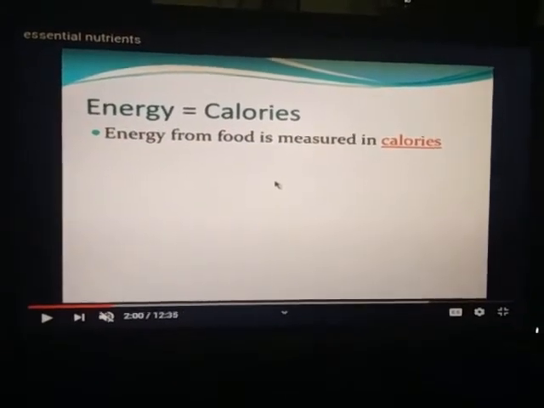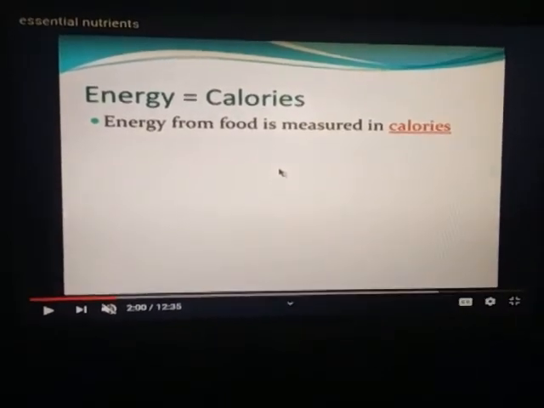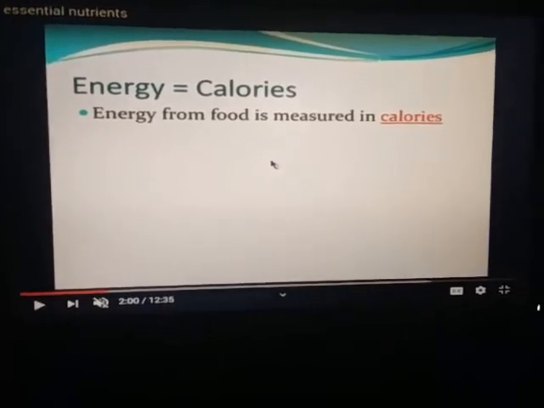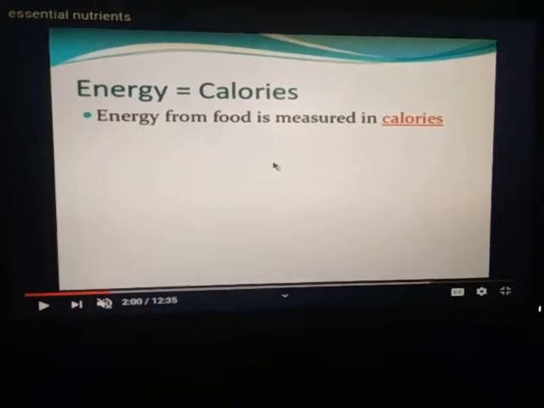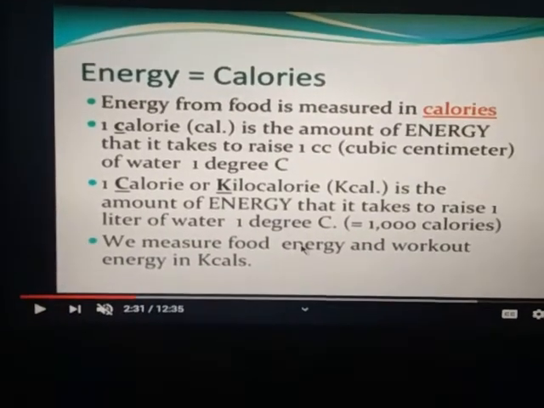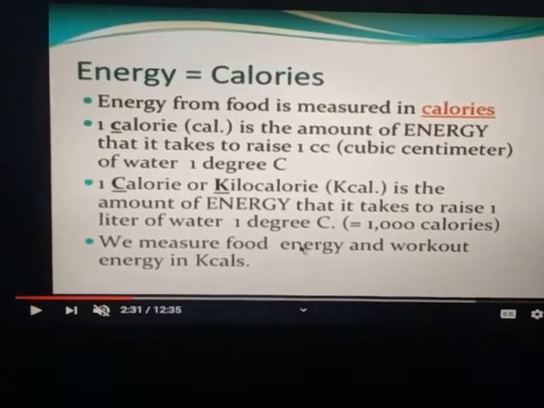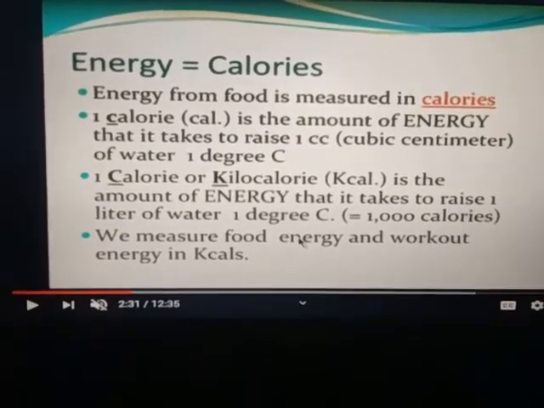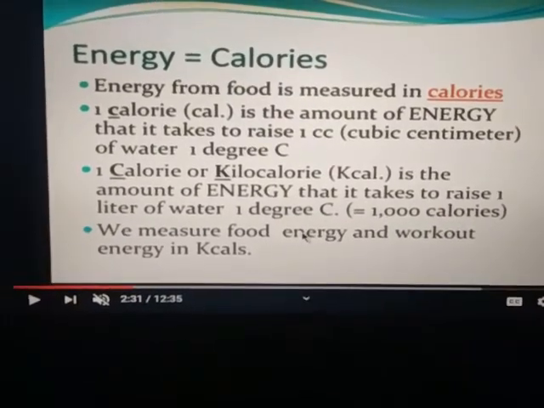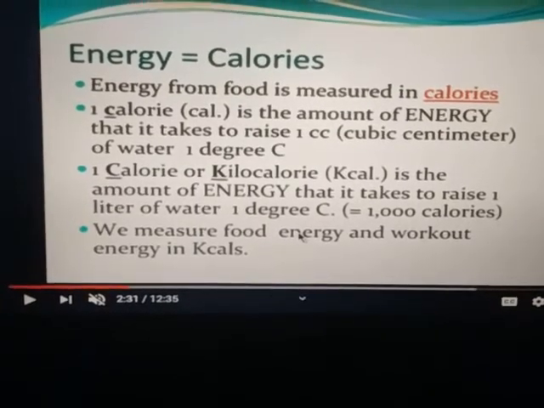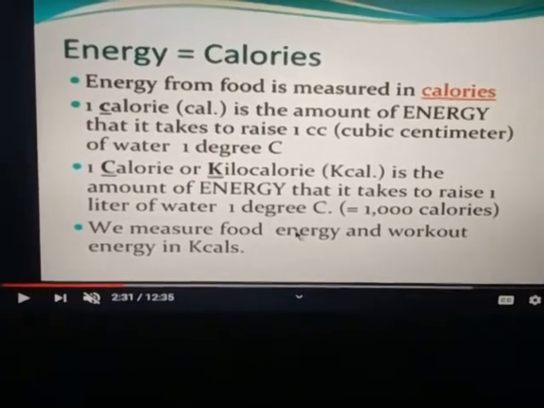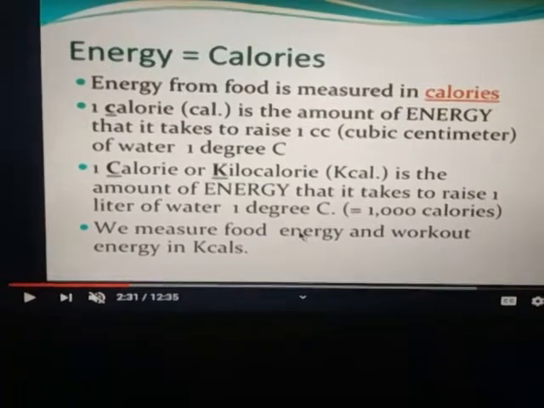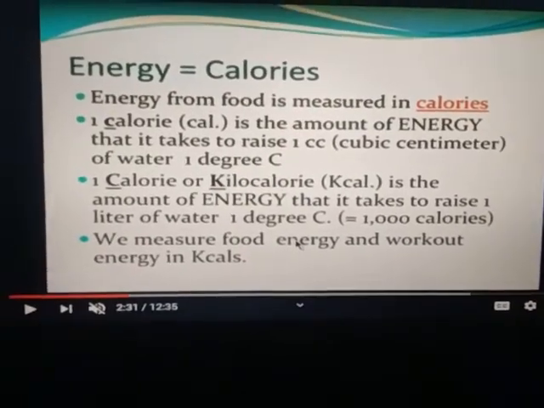As we know, the energy required by our body is measured in calories. The energy from food is measured in calories, the unit through which we measure the energy required by our body. Now the question arises: what is 1 calorie? It is the amount of energy it takes to raise 1 cubic centimeter of water by 1 degree Celsius. 1 kilocalorie is the amount of energy it takes to raise 1 liter of water by 1 degree Celsius, means 1000 calories. 1 kilocalorie equals 1000 calories. We measure food energy and workout energy in kilocalories.